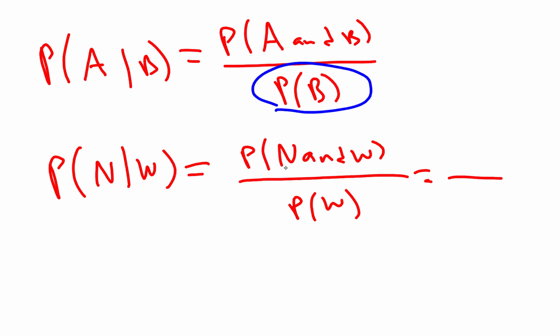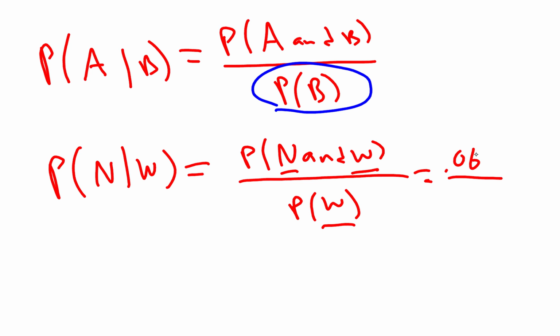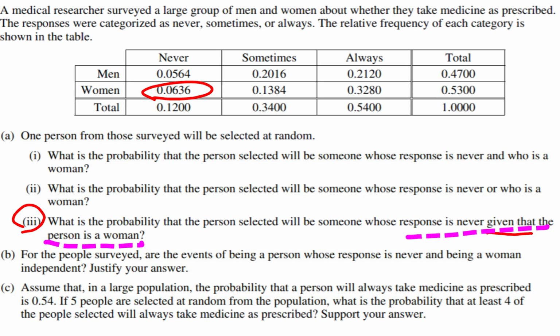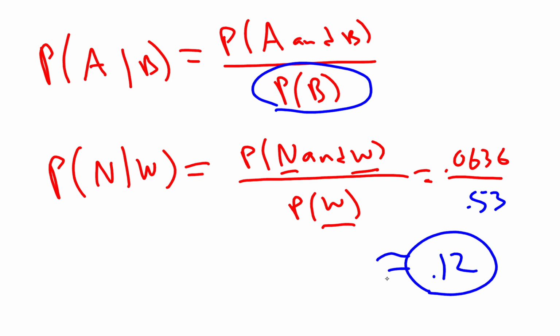So it's never and women over probability of women. Never and women is right here, 0.0636. And then we got the probability of someone being a woman in this study. That's 0.53. So it's going to be over 0.53. We just have to divide these. 0.0636 divided by 0.53, and I'm getting exactly, not even an approximation, but exactly 0.12. So that's our probability.